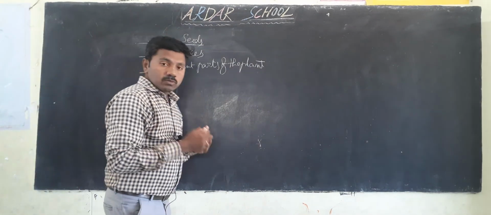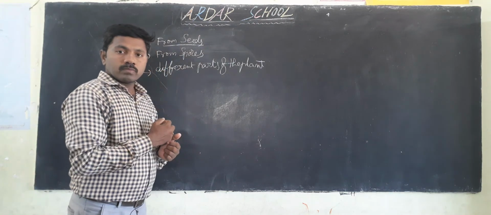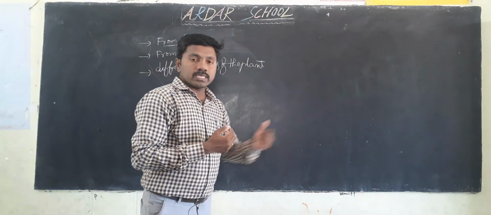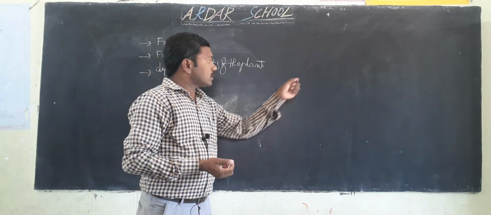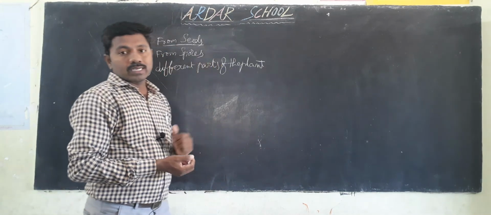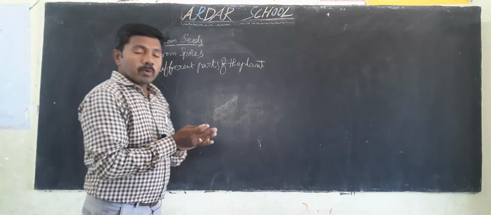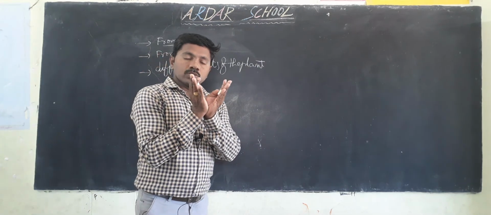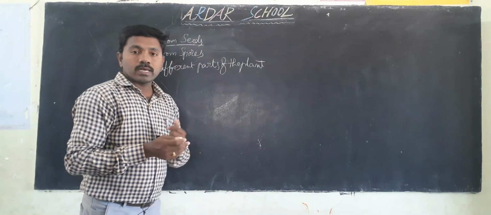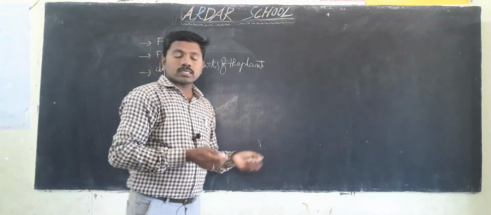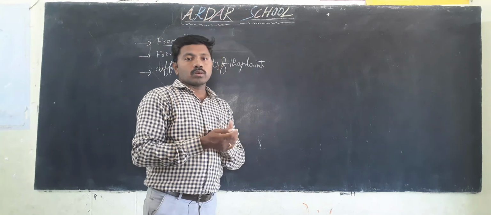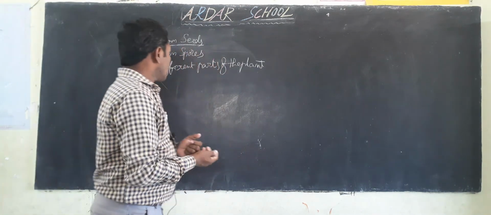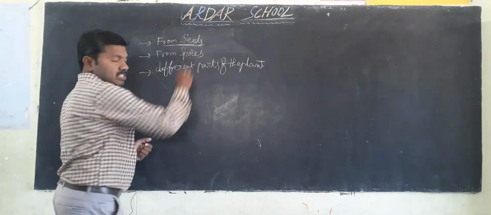So last class, what did we learn? What is a seed? What is the structure of a seed? What is inside the seed? We already learnt that, depending upon the cotyledons, seeds are mainly of two types: dicots and monocots. We already learnt this. Okay, so when does a seed germinate?